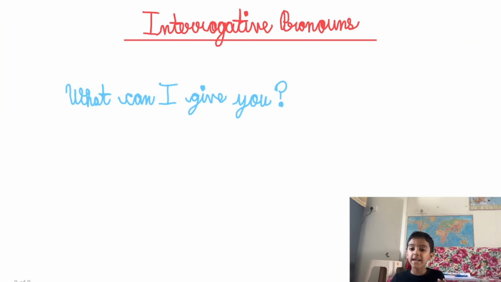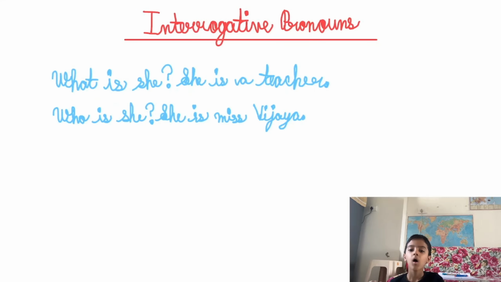What. It is used for things. Example. What can I give you? What are you and who are you? What are you refers to the profession and who are you refers to the name or other particulars. Example. What is she? She is a teacher.